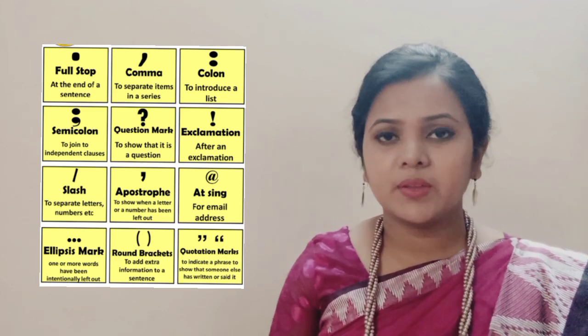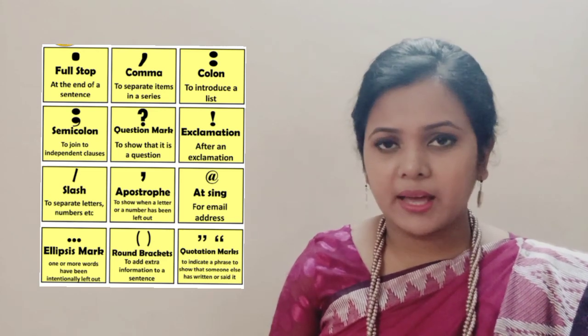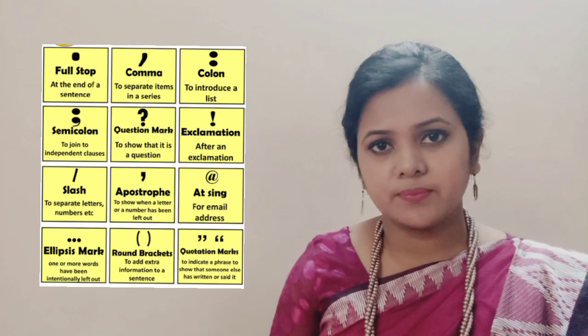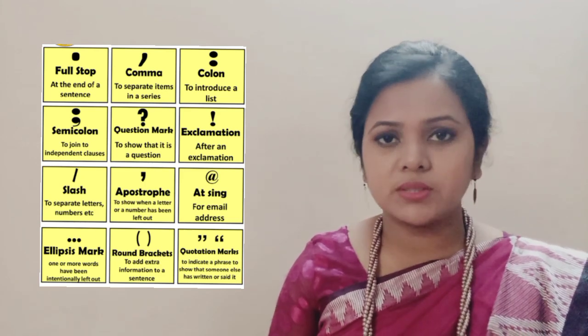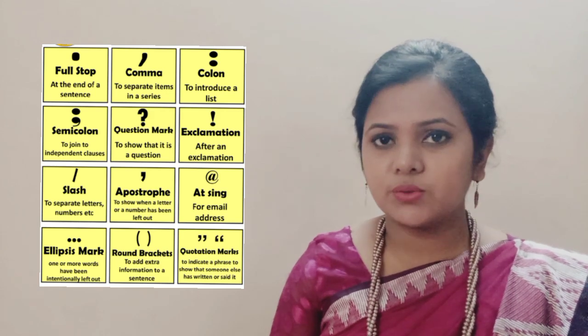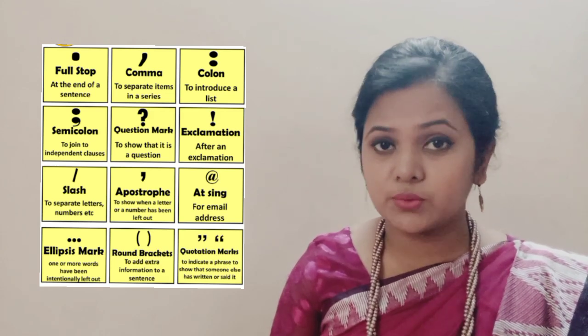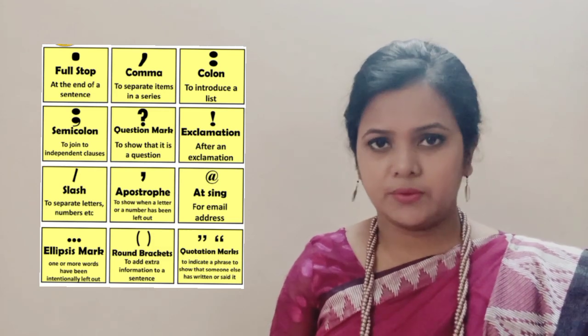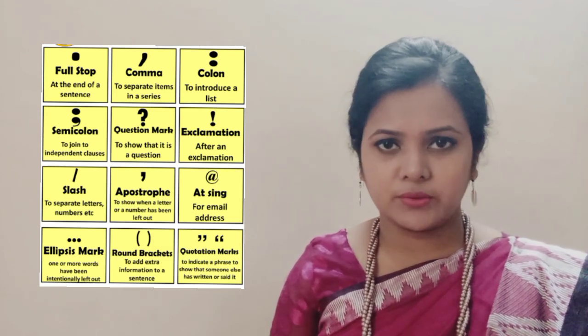Between two closely related sentences, for example, "I took higher math as my fourth subject; my friend took biology." Here, there are two closely related sentences. After the first sentence, we need to use a semicolon because these two sentences are closely related. We don't need to use a full stop, rather we can use a semicolon over there.